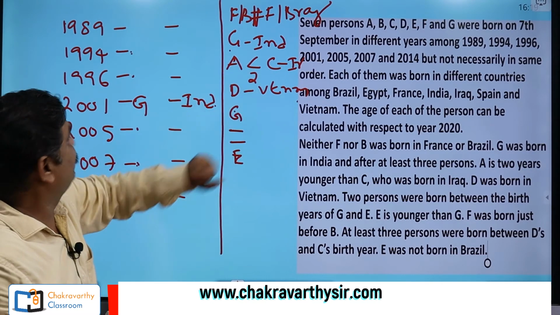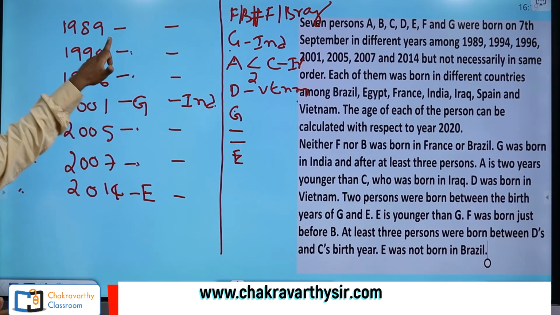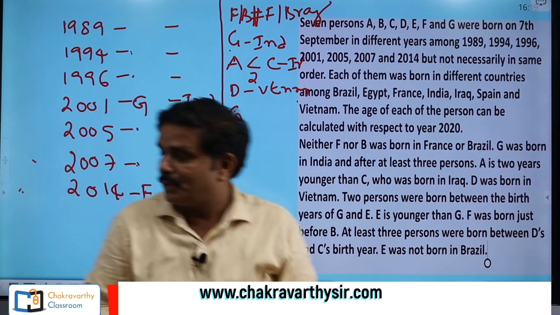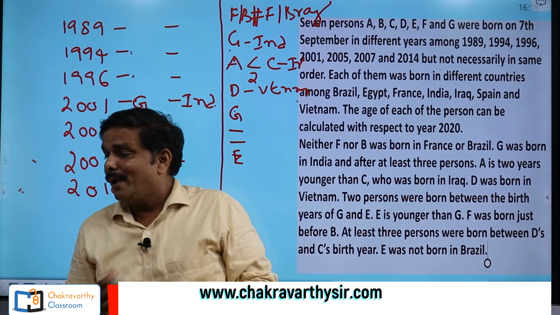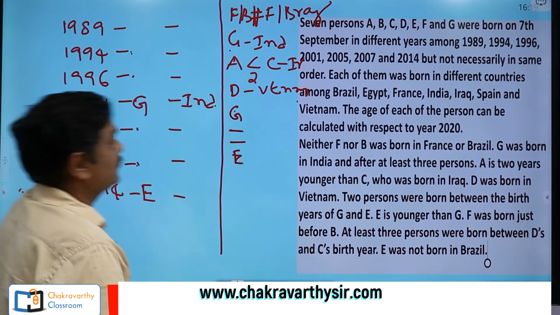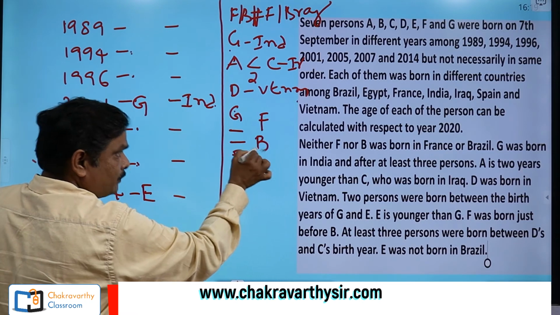Then AC's information is there. Try for this one. Again the same thing. CA here consecutively or CA. No other way for me, right? Wait for the next information, students, what they have given. Now F was born just before B. F was born just before B. I'm doing it here. F was born just before B.